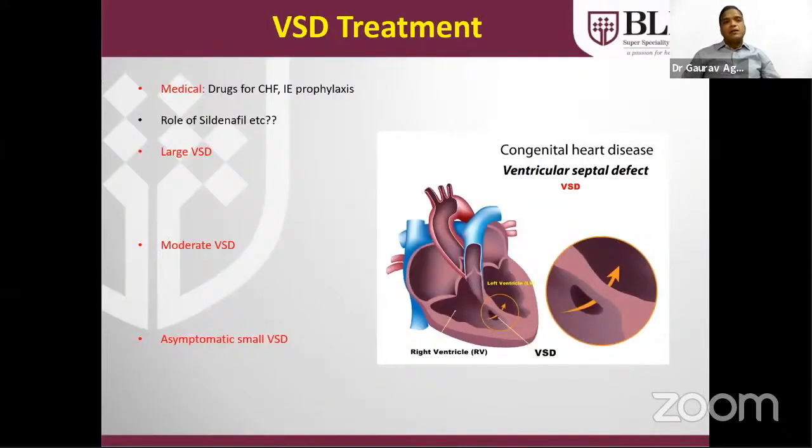VSD treatment, role of drugs are there for controlling the heart failure and infective endocarditis treatment. The drugs commonly used are the furosemide and aldactone. If not controlled on maximum doses of these two medications, then we can add ACE inhibitor. Commonly used medication is the enalapril. Even if this is not working, I in the last add digoxin. Digoxin is not my preference drug because of the multiple toxicities associated with the digoxin.